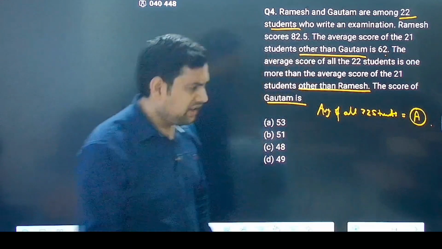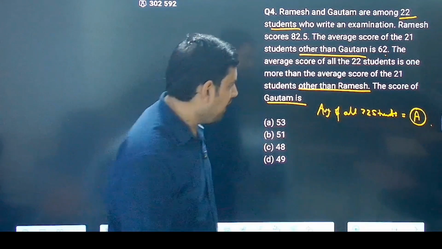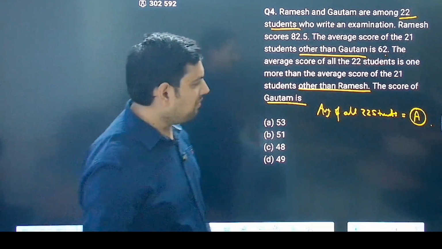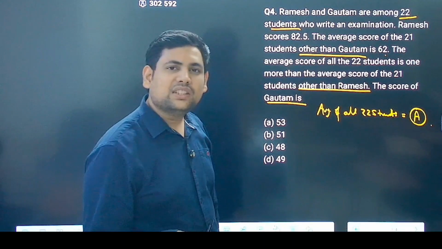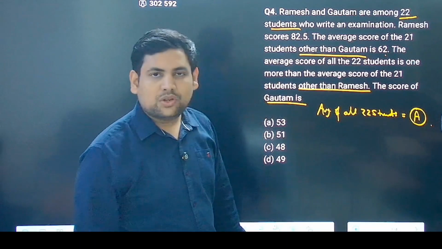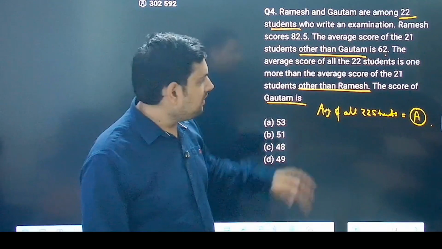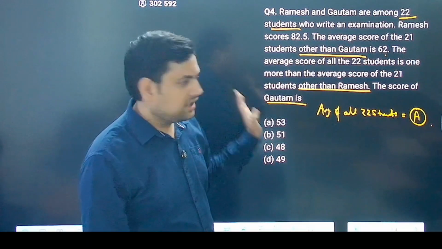I assume that the average of all 22 students is A. Now, in some cases, what has happened? In some cases, Ramesh is not included. In some cases, this Gautam is not included, and that's why there are some changes in the average. That is given. From that, we have to somehow find the value of Gautam.